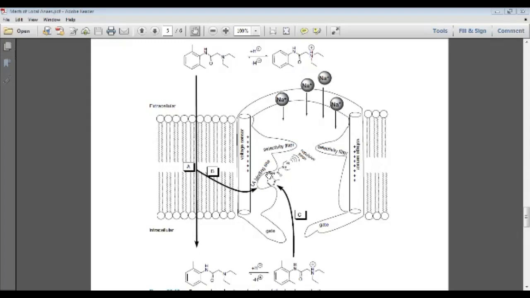To bind with the site, we need the cation. So outside the cell, it must be uncharged, and within the cell, it must be positively charged. This binding will not allow sodium to enter into the cell, and that leads to conduction stoppage.